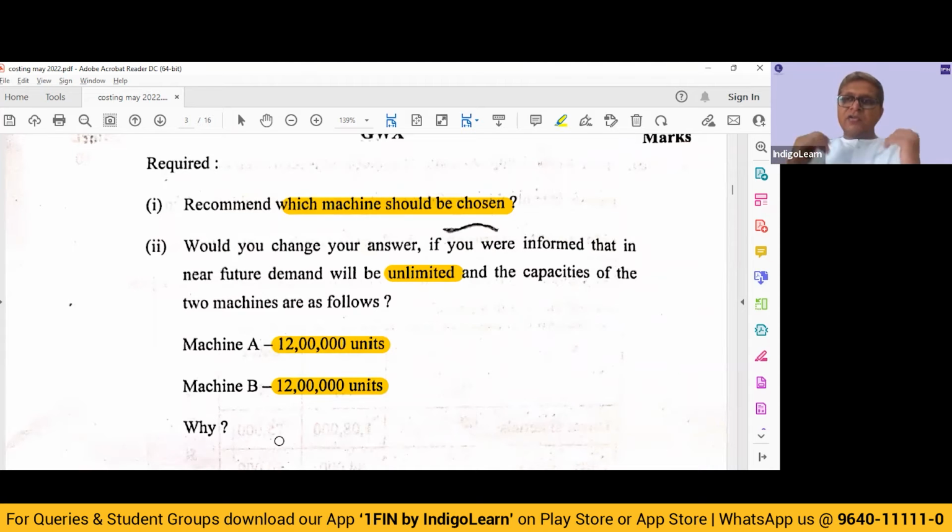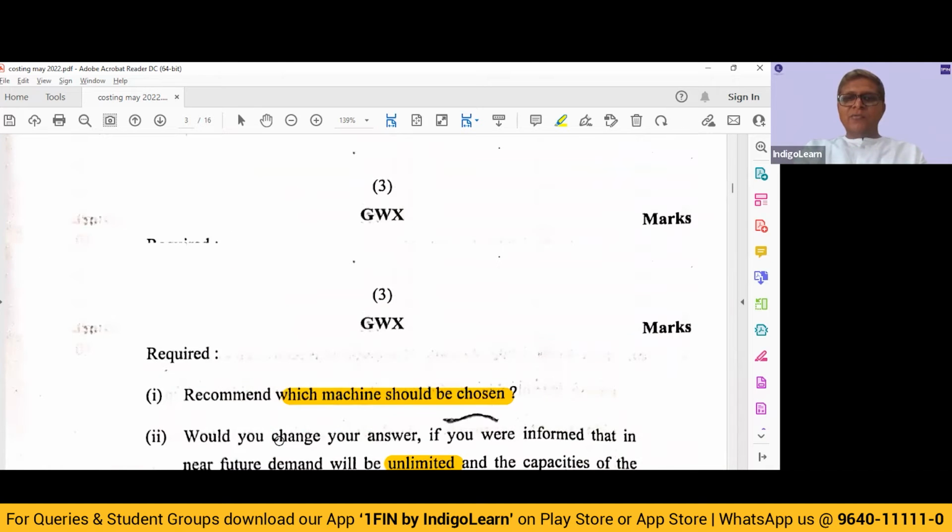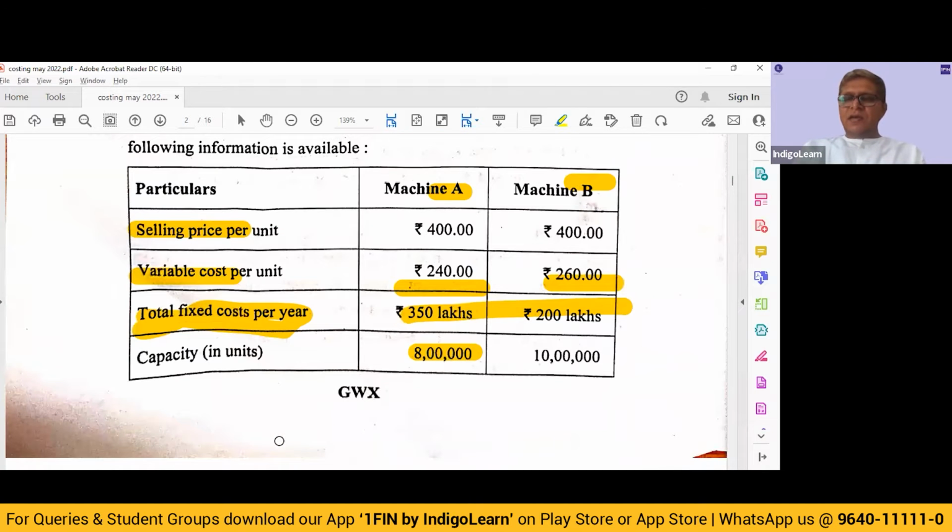If you are not able to think from that angle, not to worry. Just go back to your basics. 160 rupees contribution from machine A into 12 lakh units that we are going to make. So we get a total contribution of 1920 lakhs minus 350 lakhs of fixed cost. 1570 lakhs will be my maximum profitability.